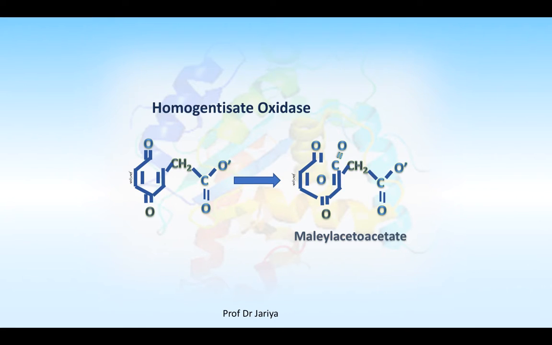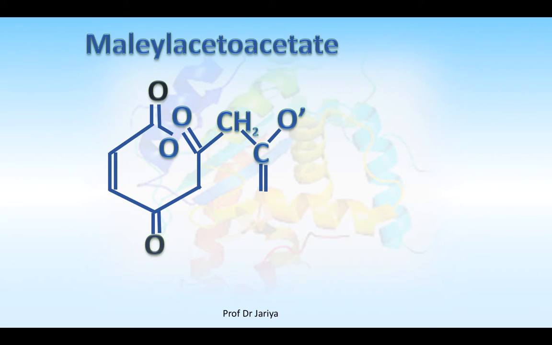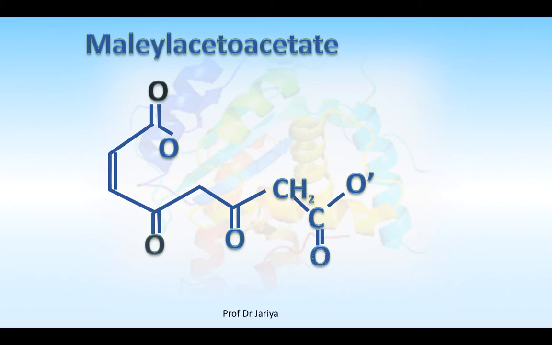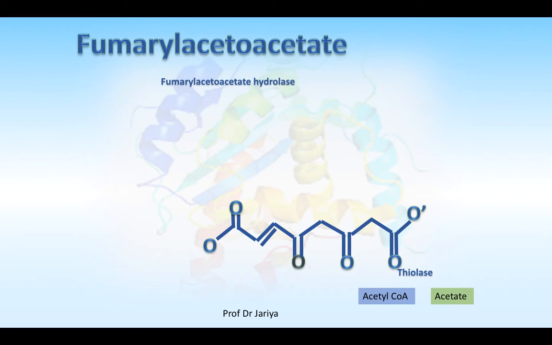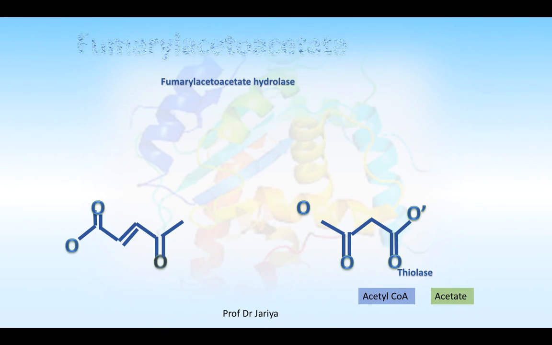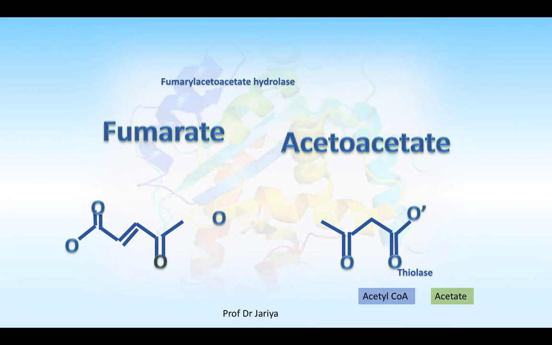So, here we see that homogentisate has been converted into maleylacetoacetate. That's how maleylacetoacetate is formed. Maleylacetoacetate, in the presence of isomerase, is isomerized into fumarylacetoacetate. Fumarylacetoacetate, in the presence of hydrolase, can be converted into fumarate and acetoacetate. Acetoacetate, in the presence of thiolase, can be converted into acetyl-CoA.